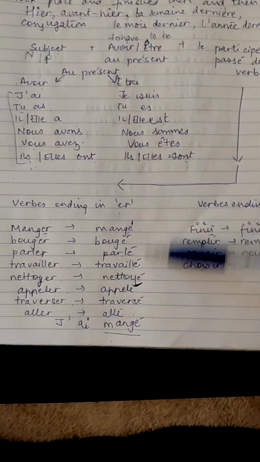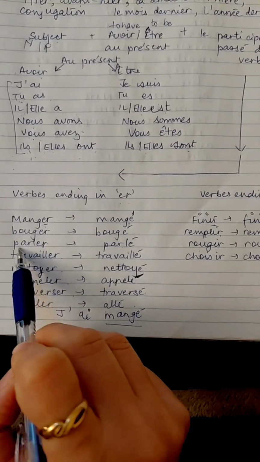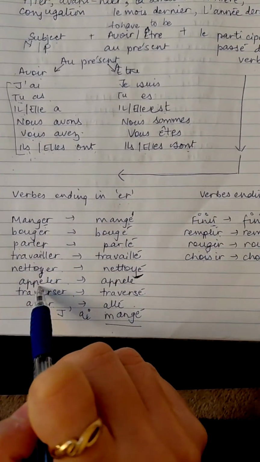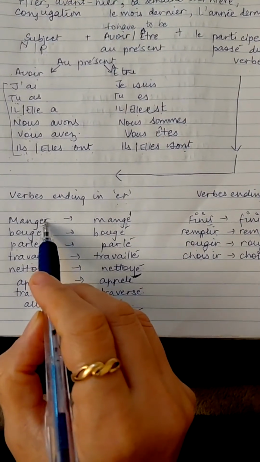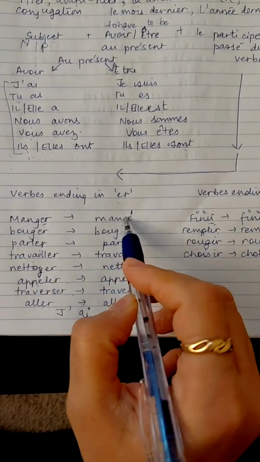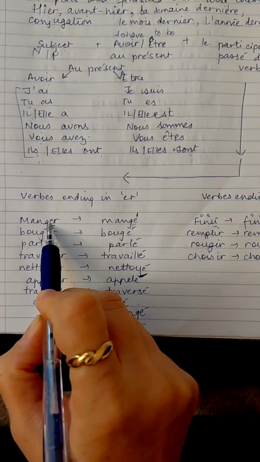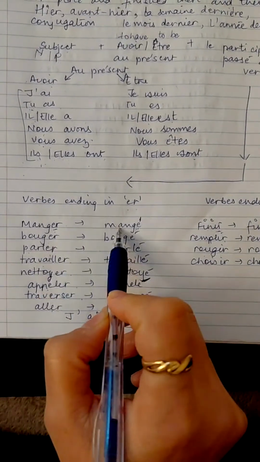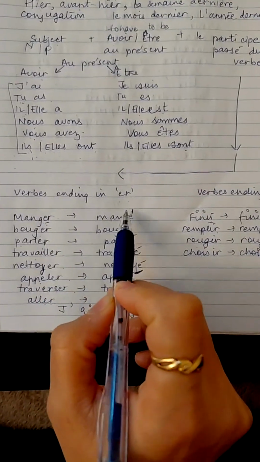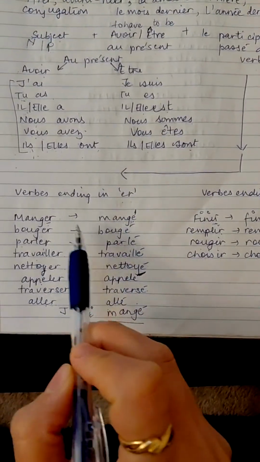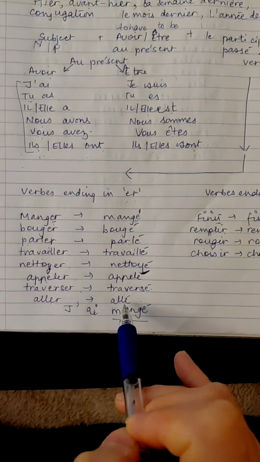If the verbs end in er, like manger, bouger, parler, travailler, nettoyer, appeler, traverser, aller, we remove the last r and add an accent aigu on the last e. So we get the past participle form mangé. The pronunciation is the same as the infinitive, just the spelling is different in the past participle form. That is, we remove the last r and add an accent aigu on the last e. So we get mangé, bougé, parlé, travaillé, nettoyé, appelé, traversé, allé.